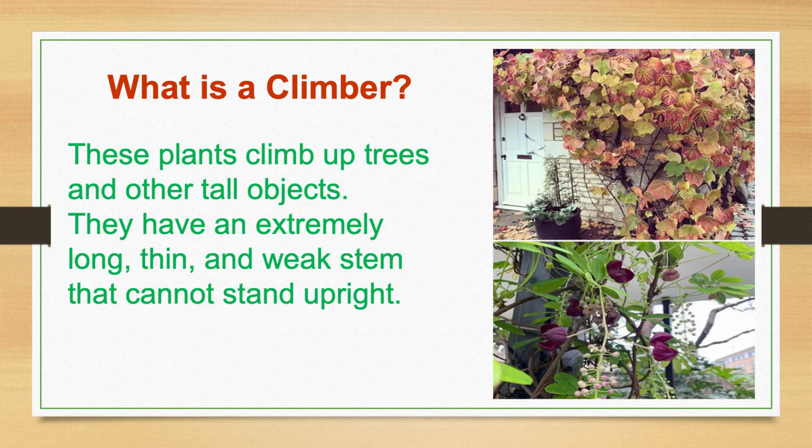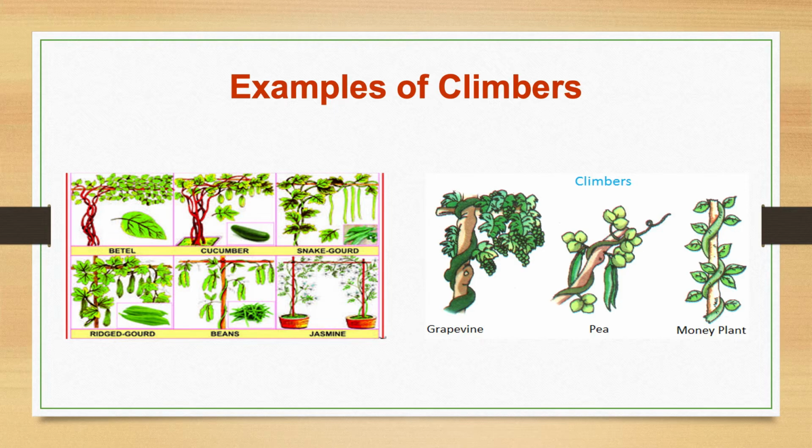Now we move forward to climbers. As the name says, climbers are those plants that climb up trees and other tall objects. They have an extremely long, thin and weak stem that cannot stand upright. But they can use external support to grow vertically and carry their weight. These types of plants use special structures called tendrils to climb. Some of its examples are cucumber, beans, jasmine, money plant, etc.